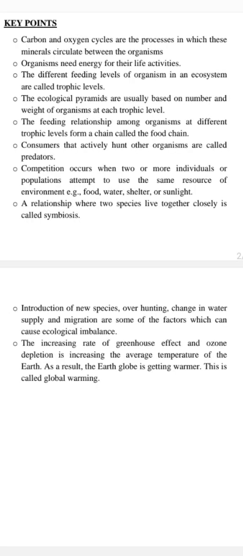human activities. Simply, the carbon and oxygen cycle is the process that makes these two gases circulate between the environment and the organisms. How is it beneficial? Simply, humans need oxygen, and we need to get rid of the carbon dioxide we are excreting. So the carbon dioxide is to be taken by the trees. Trees are going to use it.